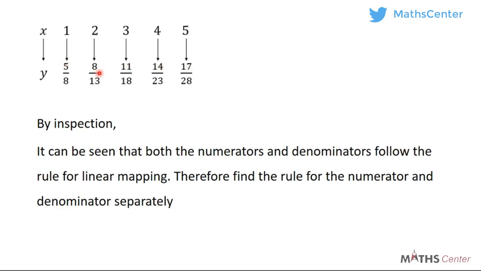The difference between 5 and 8 is 3. The difference between 8 and 11 is 3. The difference between 11 and 14 is 3. The difference between 14 and 17 is also 3. So you can see that the difference between consecutive elements is constant, and that follows a linear mapping. In the domain, the difference between 1 and 2 is 1, between 2 and 3 is also 1, between 3 and 4 is 1, between 4 and 5 is also 1. So that is constant. And for the numerators, the difference between consecutive elements is also constant.